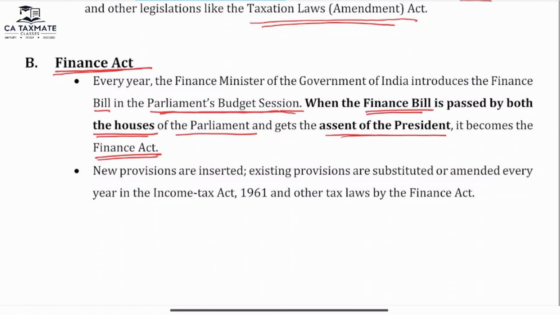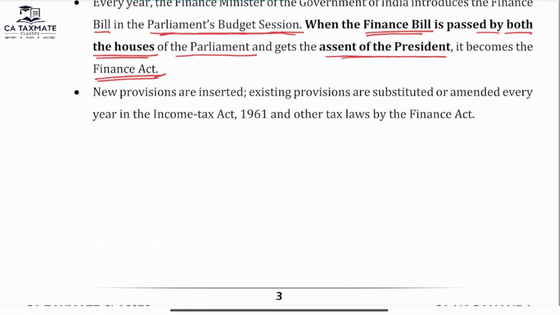New provisions are inserted, and existing provisions are substituted and amended every year in the Income Tax Act 1961 and other tax laws by the Finance Act.